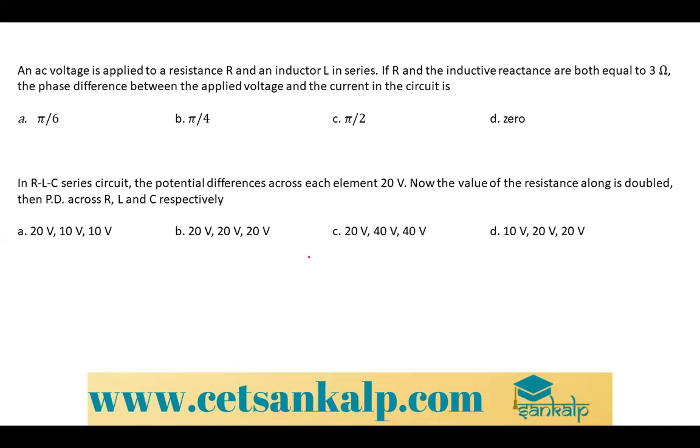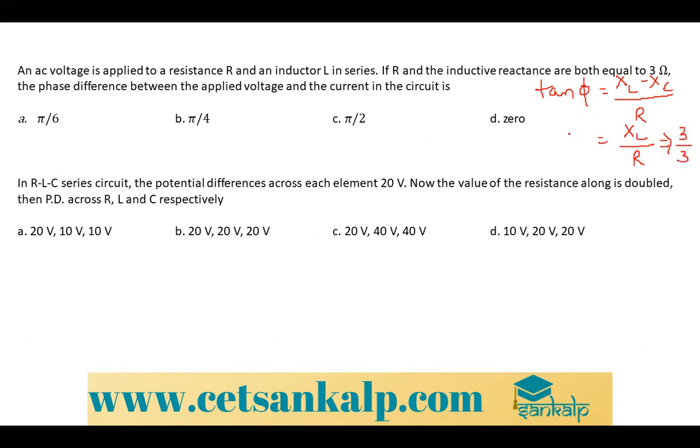So they have given only the inductor and the resistor, so no capacitor. So you have the formula tan phi is equal to XL minus XC divided by R. So I can write XL by R. What is your XL? XL is 3 and R is also 3.